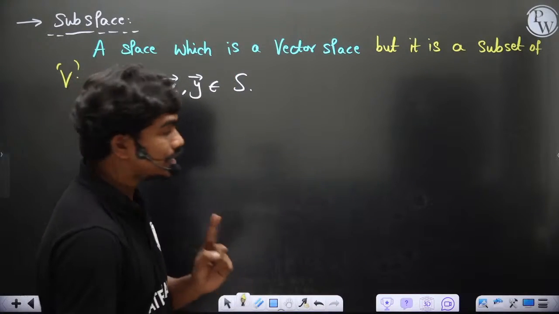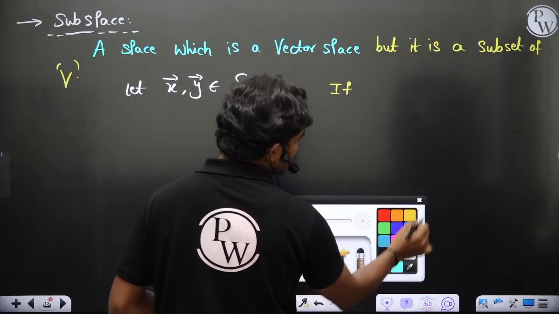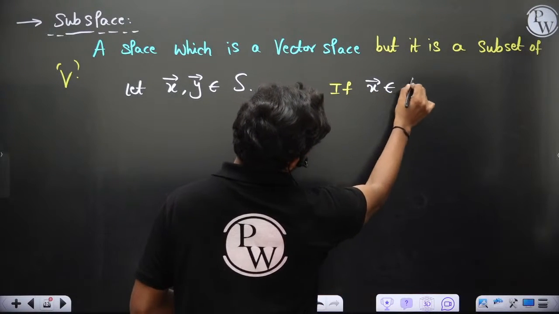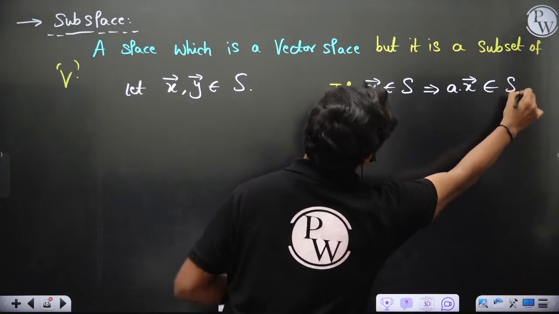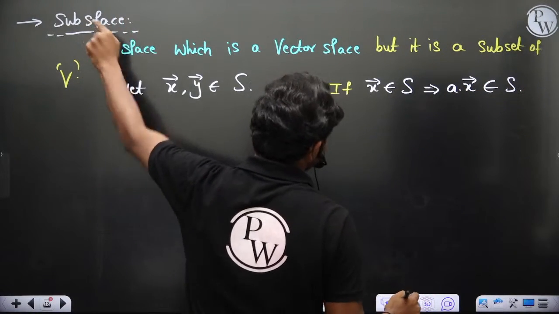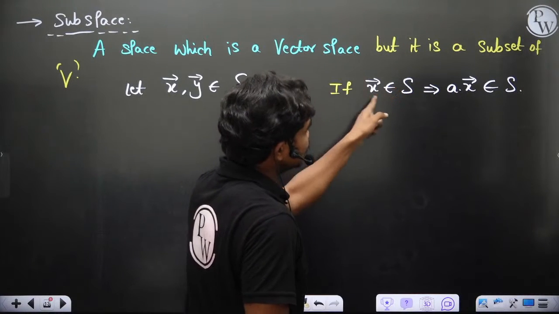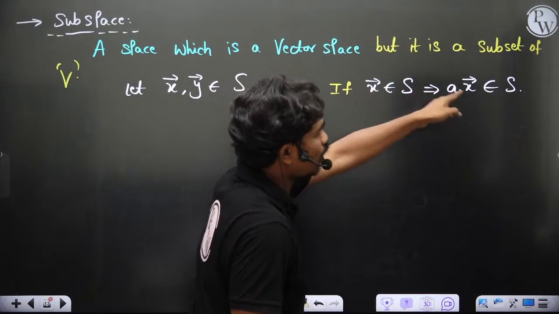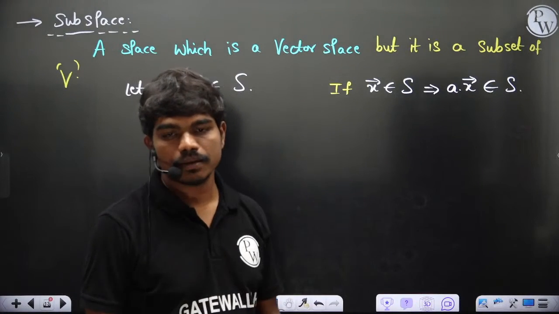The reason is, if x is lying in S, this implies some scalar times x should also lie in S, because this is a vector space. So this vector space should hold scalar multiplication. If there is a vector in S, then any scalar multiple of x should also lie in S. Agreed? Yes or no? Please type in the chat box.